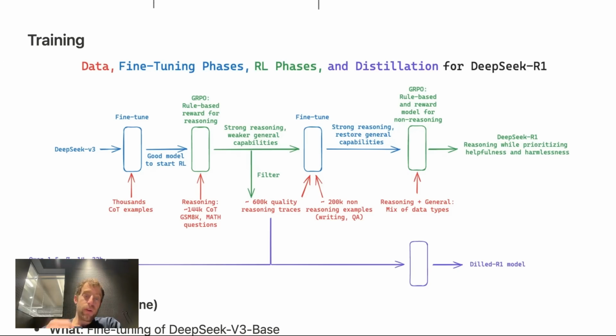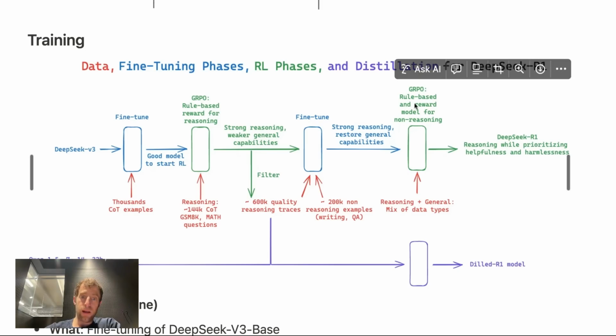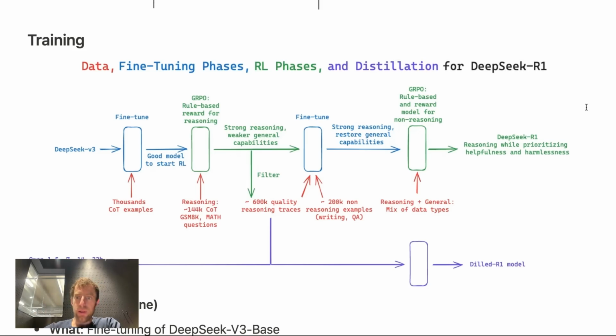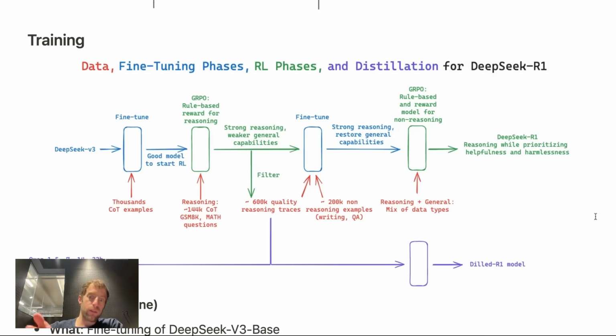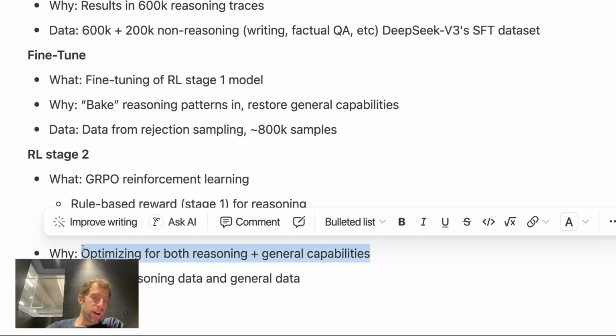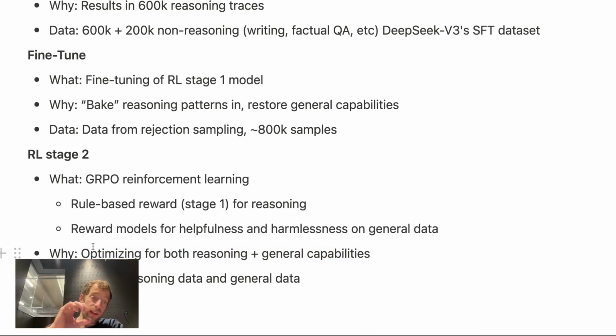Then after that, they have a final, second round of reinforcement learning with two different rewards. Previously we talked about how they only used a rule-based reward for reasoning on math and coding style problems. Now they include different rewards for helpfulness and harm as well as reasoning, and they use a mix of data that includes both reasoning and general problems to optimize for both reasoning and general capabilities. Okay, so that's the second stage of RL.